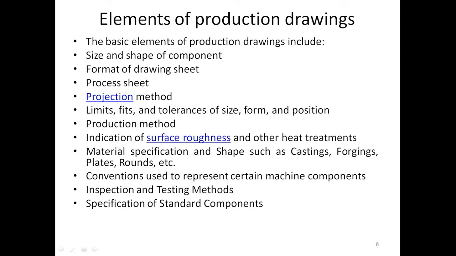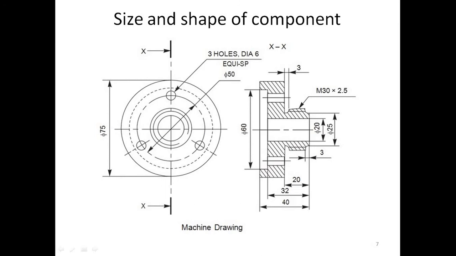And specification of the standard components. The standard component specification must be on the drawing. These are some examples of size and shape of a component. Here it is clear: the shape is round. We already studied casting shape, forging shape, plate or circular shape. This is one example of a circular shape.